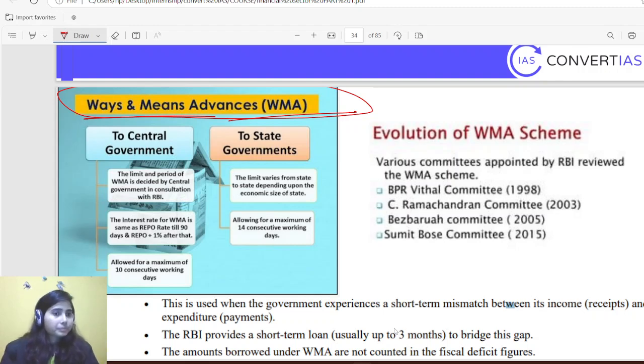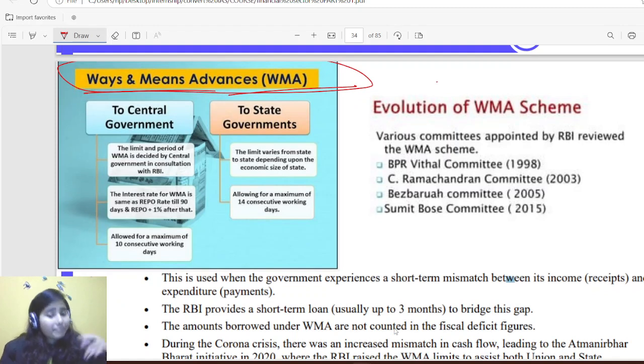So when this was banned in the FRBM Act, they came up with a different mechanism, that is ways and means advance. The government asked the committee, if you are banning this, how will we manage our funds for short term needs? Then they said you should follow ways and means advance. That means for a temporary time you can get some money from RBI. It will be like a short term loan.